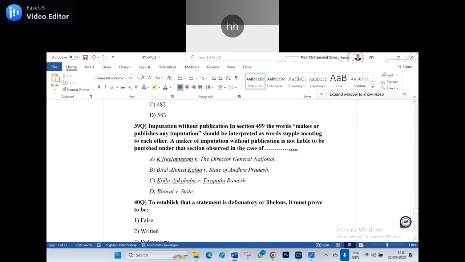Now, next 39th question. Imputation without publication. In section 499, the words makes or publishes any imputation should be interpreted as words supplementing each other. A maker of imputation without publication is not liable to be punished under section 499, as observed in the case of dash. A. K. Neelam Egham versus the Director of the General Nationals. B. Bilal Ahmed Kalu versus State of Andhra Pradesh. C. Kollu Anka Babu versus Tirupati Ramesh. D. Bharat versus State. Shoot, which is the right answer?